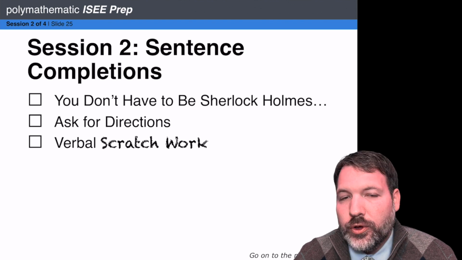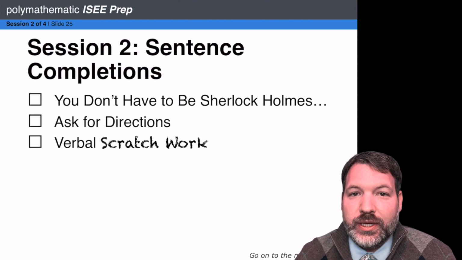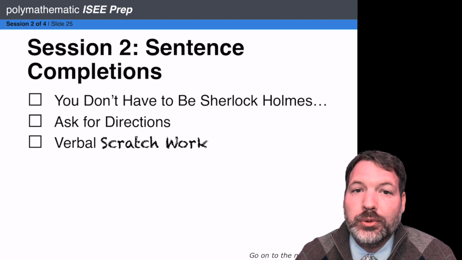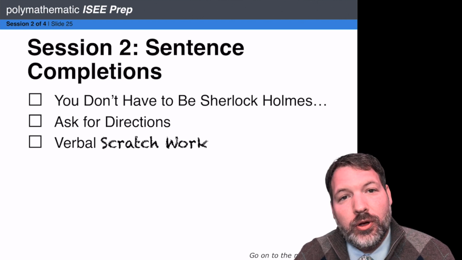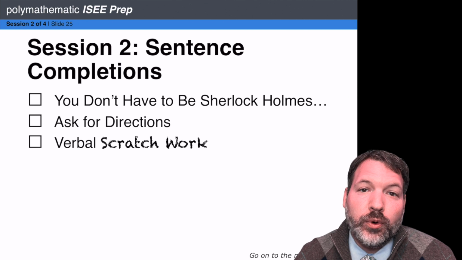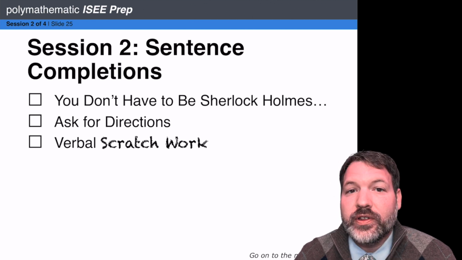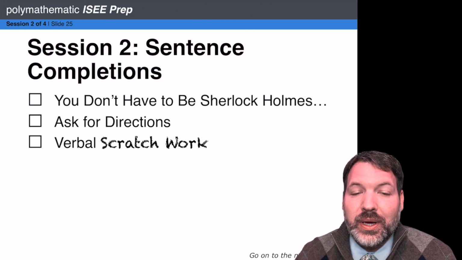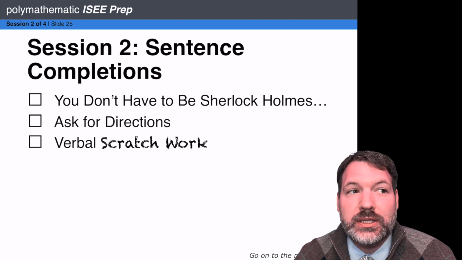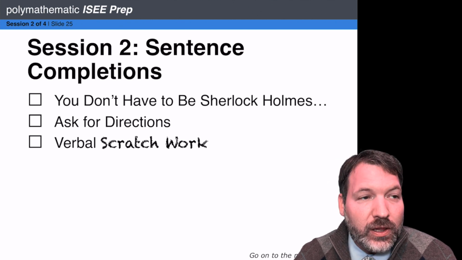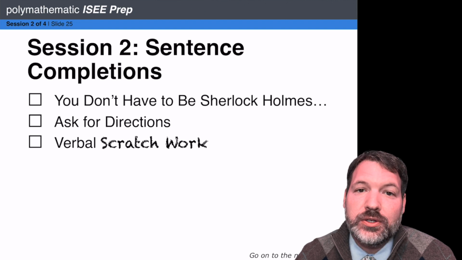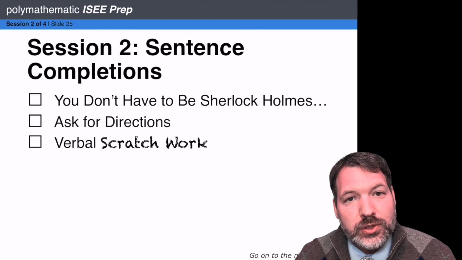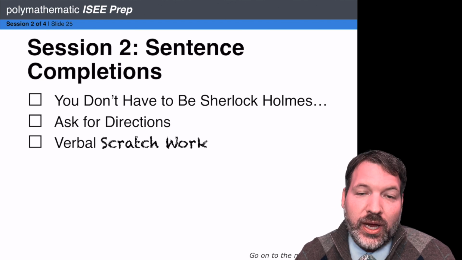All right, quick review on our sentence completion strategy. Cover up those answer choices. Don't let the psychometricians influence what you're doing. You don't have to be Sherlock Holmes to know that you should be looking for clues. You are a detective. Look for the most descriptive part of the sentence because that's what the psychometricians are using to make the right answer the right answer. Fill in the blank on your own using that most descriptive part of the sentence, and if you need to, any kind of direction words. Are we going the same direction as the most descriptive part of the sentence, or are we changing directions?